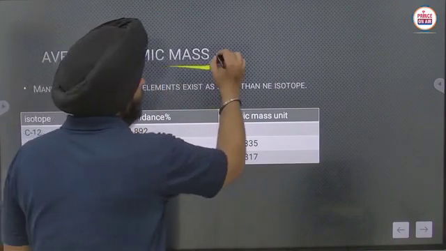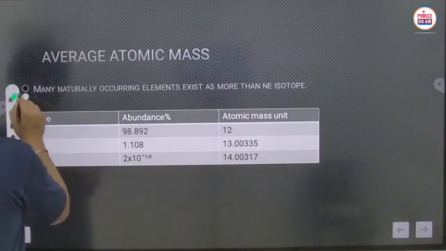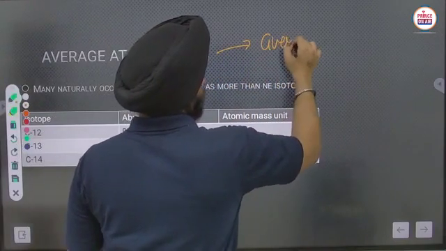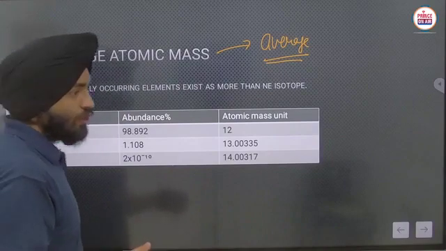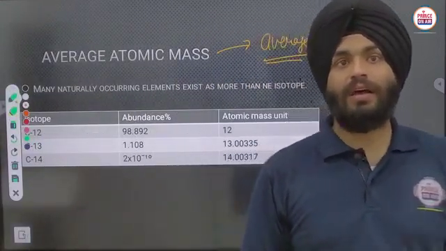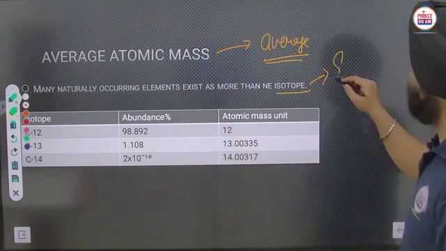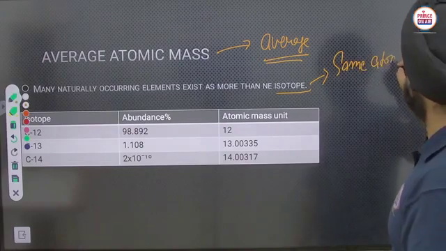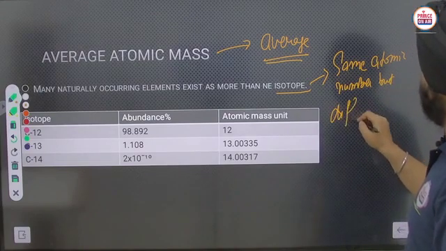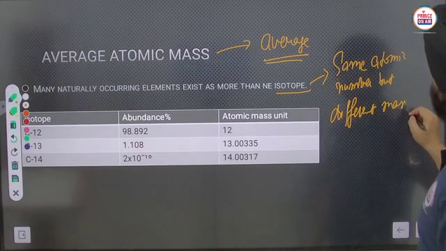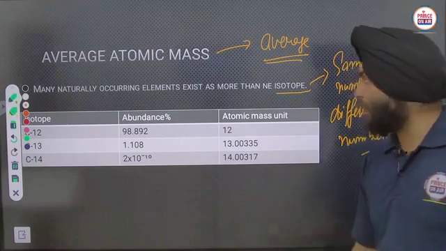Firstly, we are getting that atomic mass in the average form. Okay, in average form we are getting all that atomic mass. Like in nature, we are getting all those elements in the isotopic form. Isotopes, as I told you, are those having the same atomic number but different mass number.